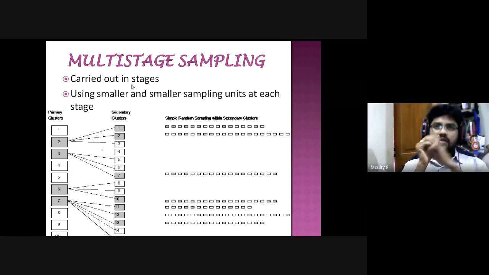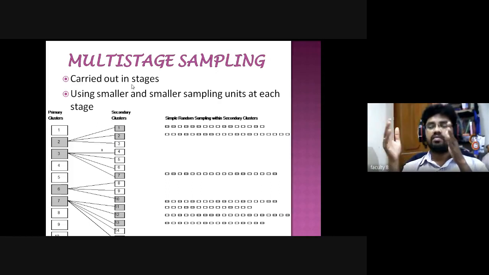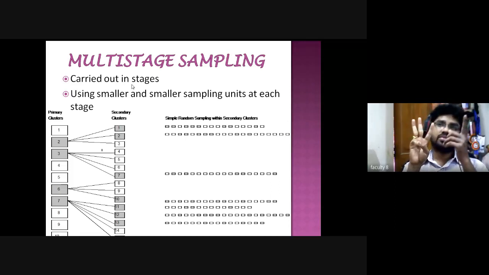So multi-stage random sampling is nothing but this. When we have a problem, for example, as I told you, what are the reasons for farmer suicides, you will select three states from India. Which state has the highest farmer suicides, which has the lowest, and which has the average.